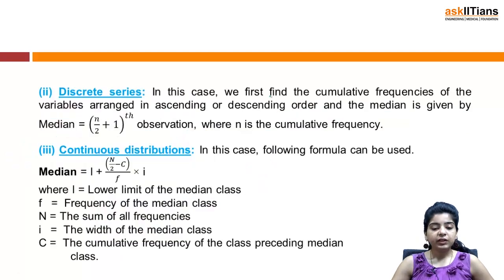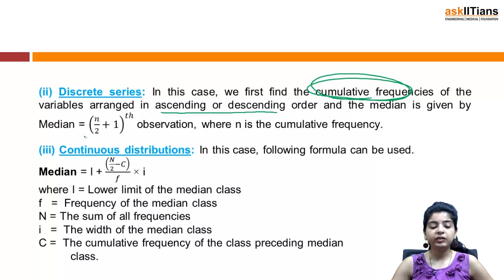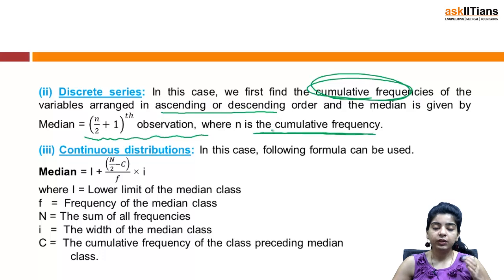In case of discrete series, we first find the cumulative frequencies after arranging it in ascending or descending order, and then median is the (n by 2 plus 1)th observation, where n is the cumulative frequency. We will discuss examples based on application of these formulae and you will be able to understand it very easily.